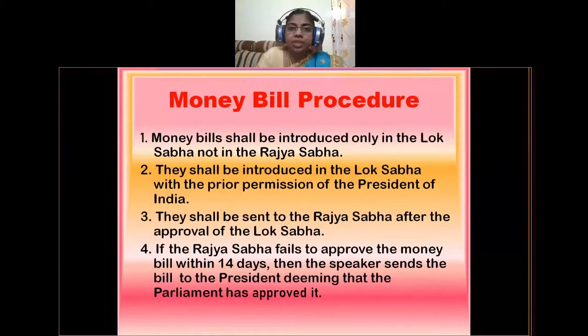So that is the difference between money bill and ordinary bill. Rajya Sabha can reject an ordinary bill, but it cannot reject a money bill. So it has less powers regarding money bills.